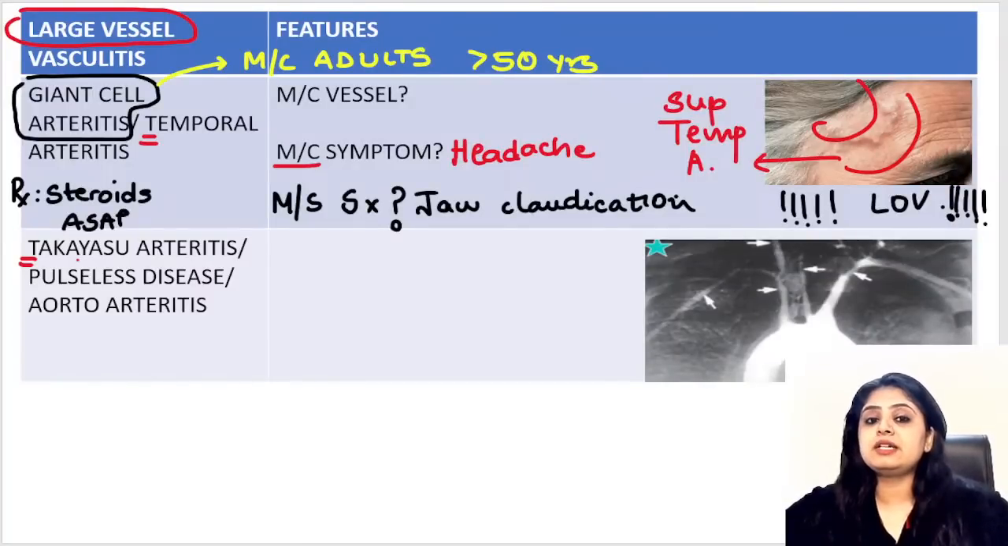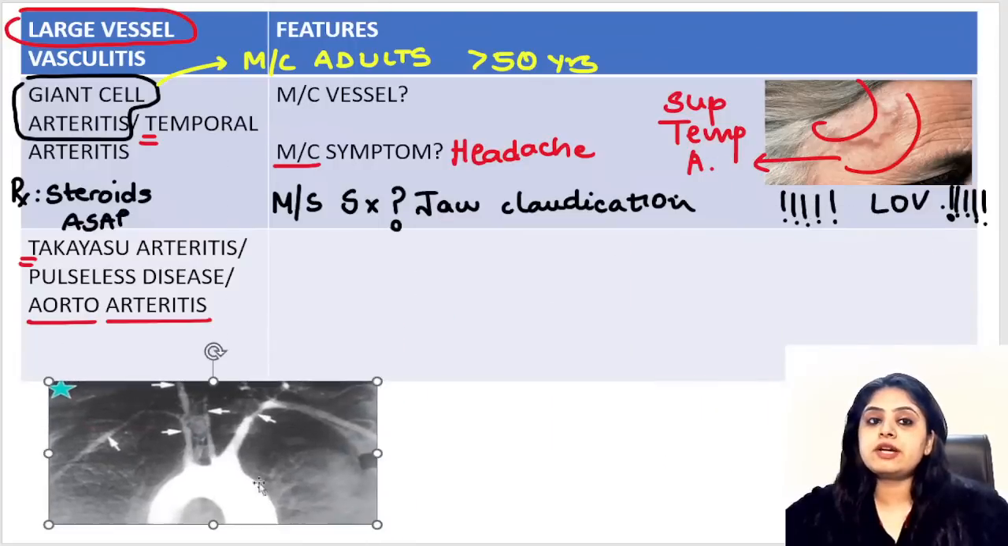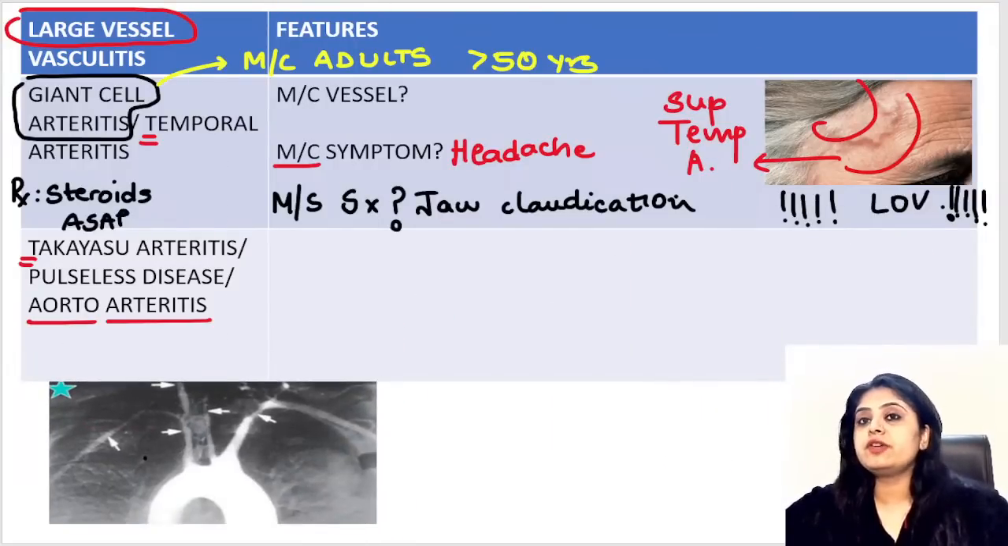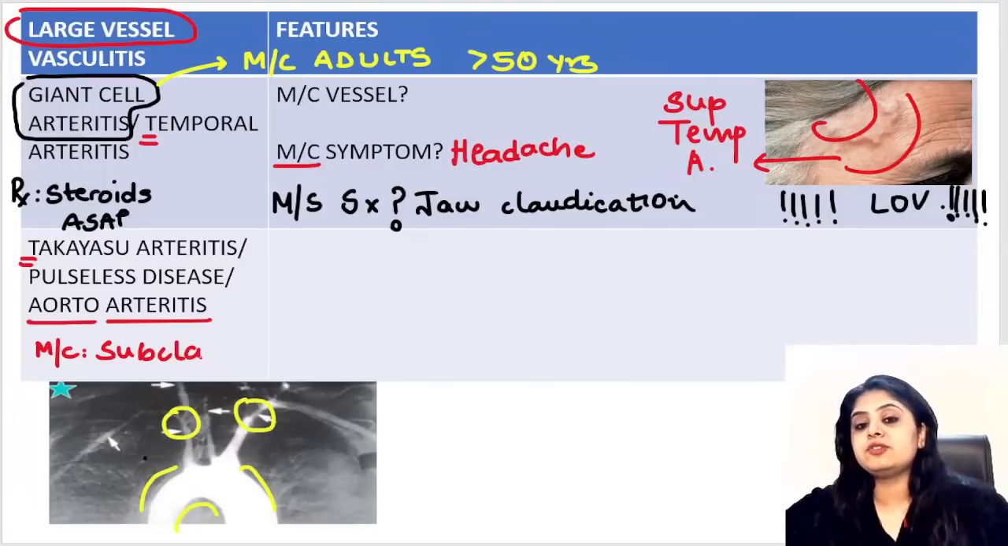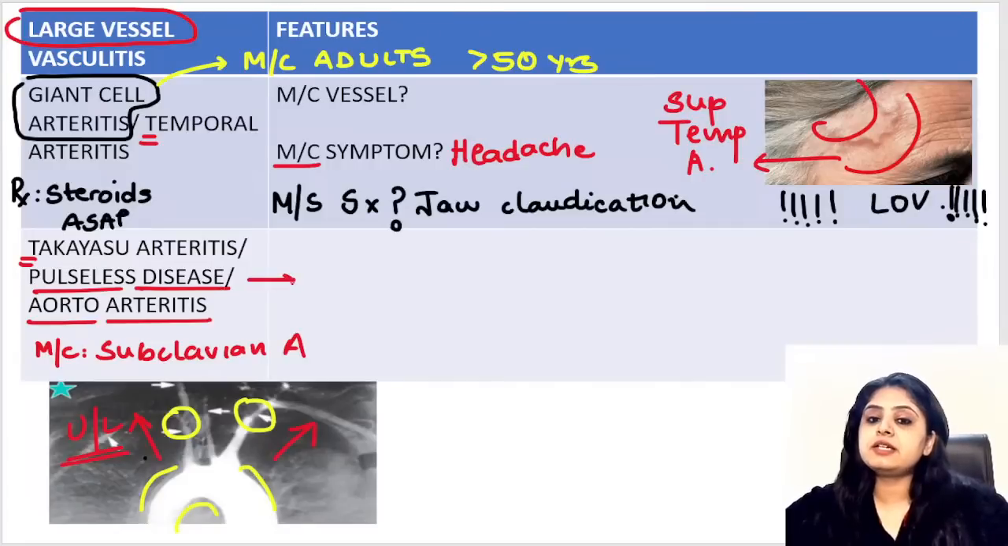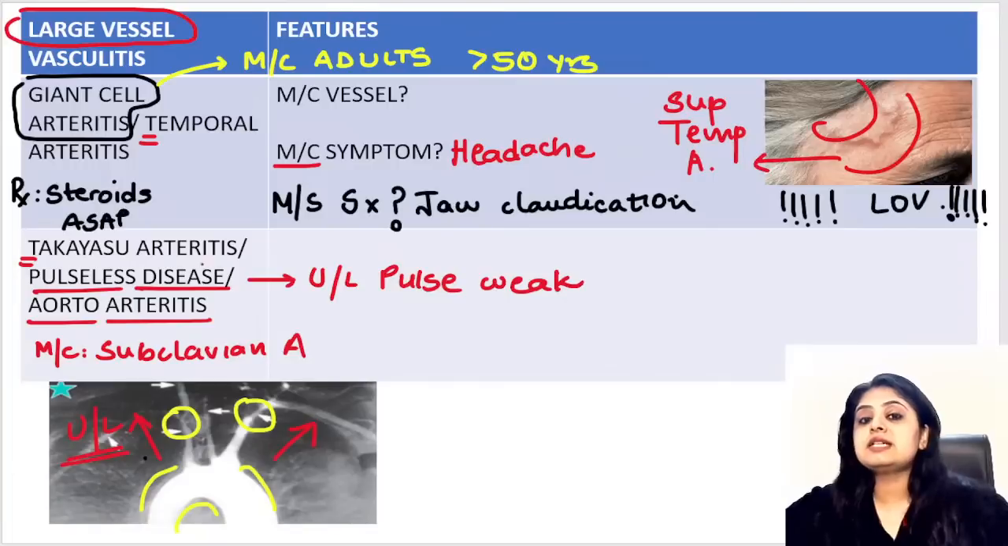Now let's move to the second one. Takayasu is known as aortoarteritis. When I say aortoarteritis, the arch of aorta is affected. Can you see this over here? The arch of aorta is affected and the vessels are getting narrowed. You can see narrowing of the vessels out here, and the most common artery affected is the subclavian artery, which was also given in the question. In short, whatever is going to the upper limb is getting affected, so the upper limb pulse is going to be very, very weak, and that is what you see in Takayasu arteritis.